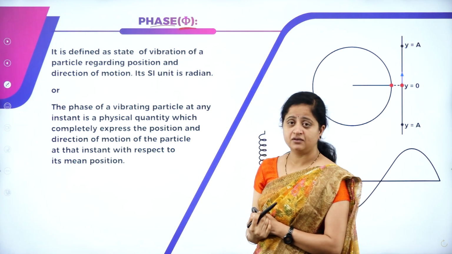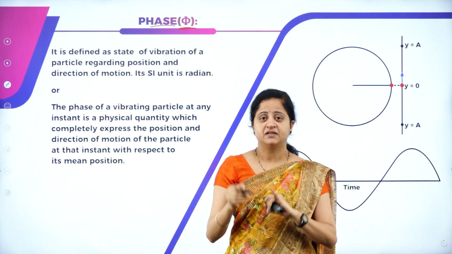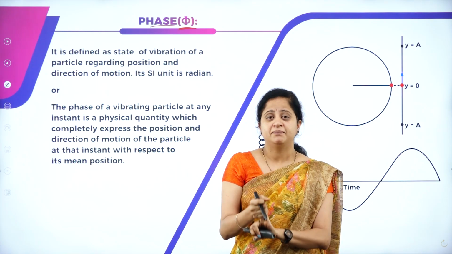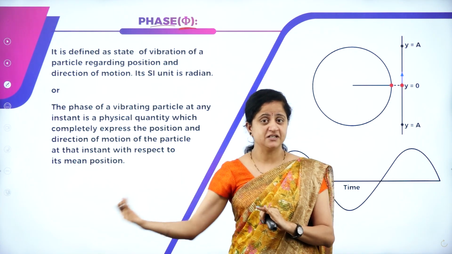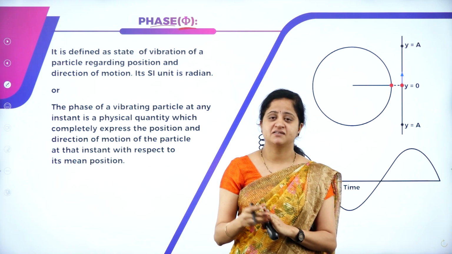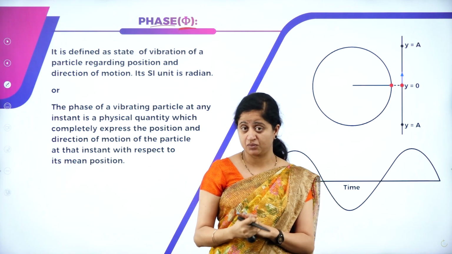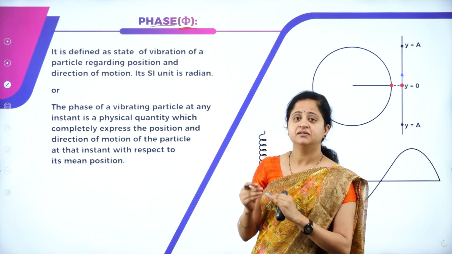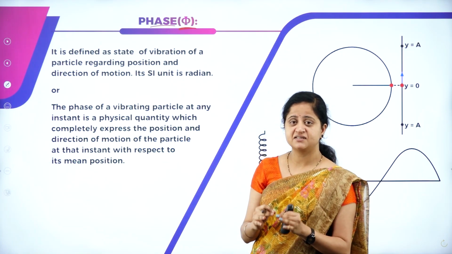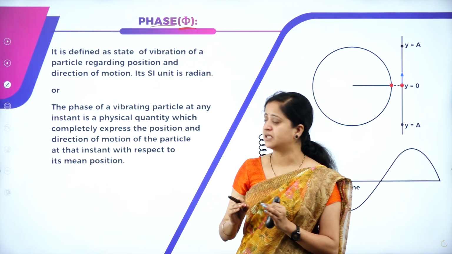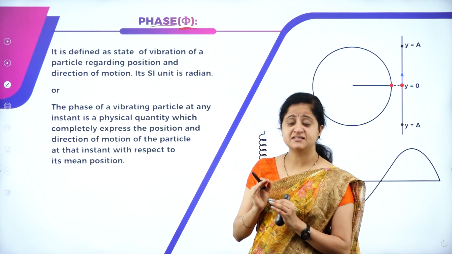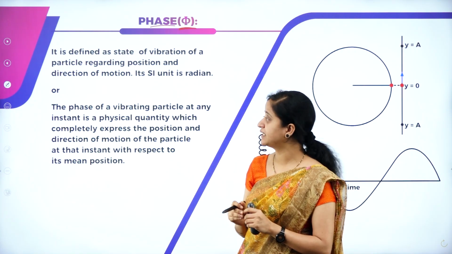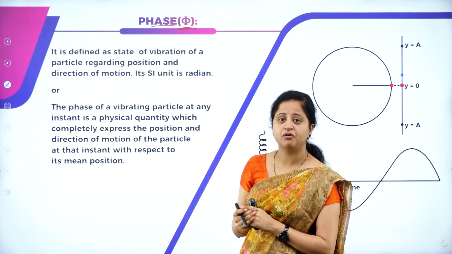So what is phi or what is phase? As we know, displacement gives us the distance traveled by an oscillating particle. Amplitude is nothing but the maximum displacement of the particle. Time period gives us exactly the time required to complete one oscillation. Frequency is the number of oscillations that take place in 1 second. Then what is this phase? Phase gives us an idea of the position, or it is defined as the state of vibration. What is the state of vibration of an oscillating particle? That can be understood with the help of phase.